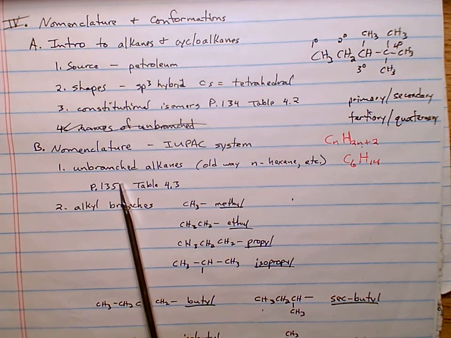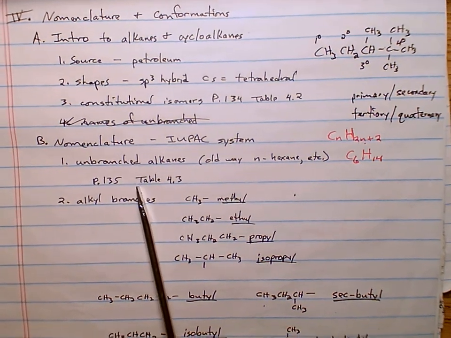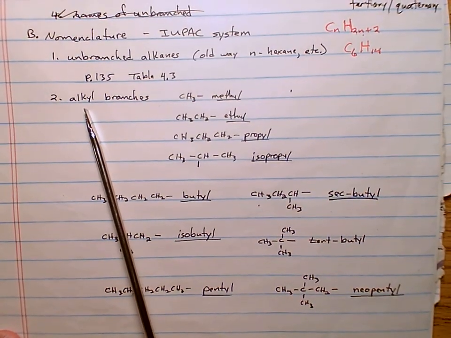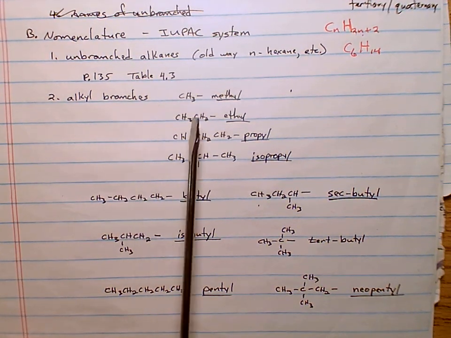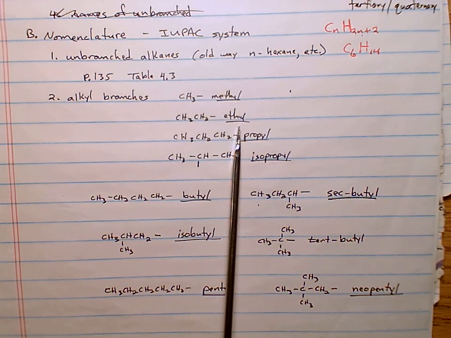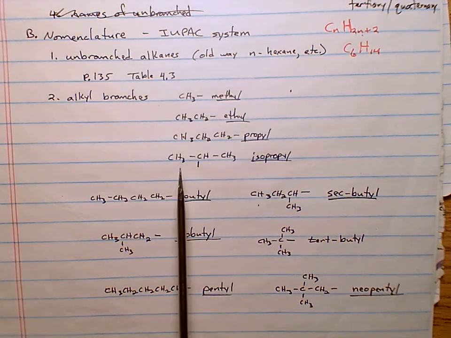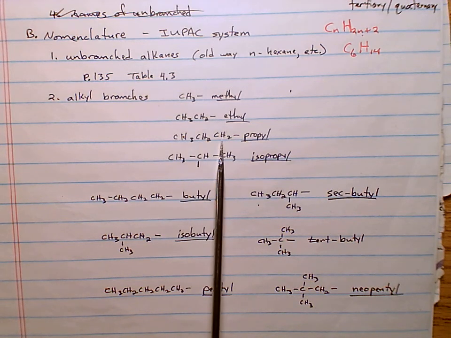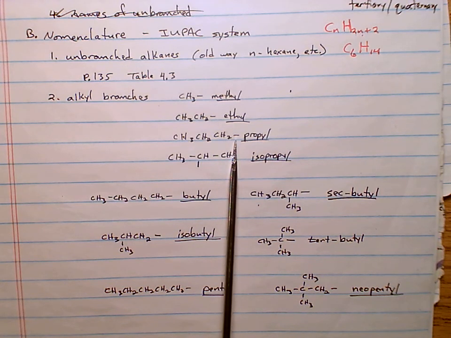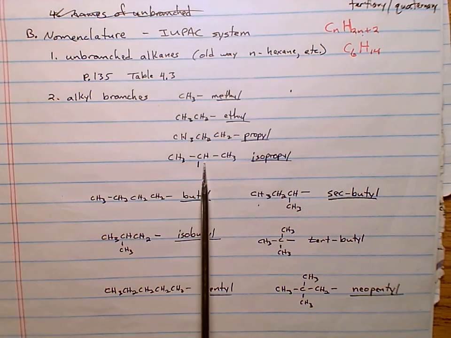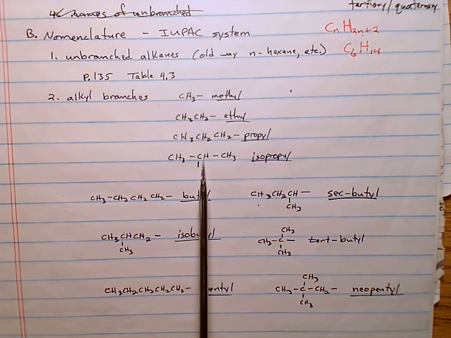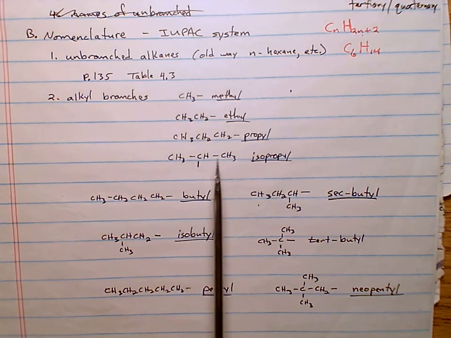Okay, so we've looked at these unbranched alkanes, straight chain. The branches we're going to call alkyl groups. So we have a CH3 branch is called a methyl group. CH3CH2 is the ethyl group. CH3CH2CH2 is propyl. Note, 1, 2, 3 carbons on this branch, and the branch is connected to the rest of the molecule through this last CH2. If you have this group here, you still have 3 carbons in your branch, so it's still a propyl group because there's 3 carbons.